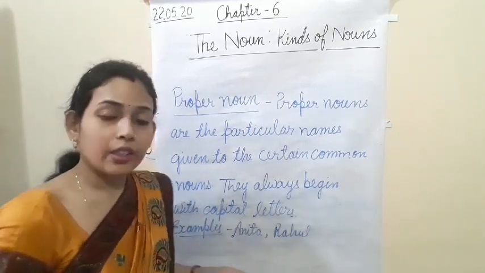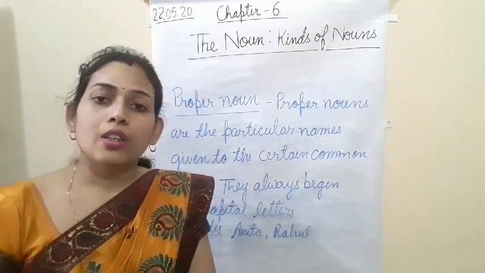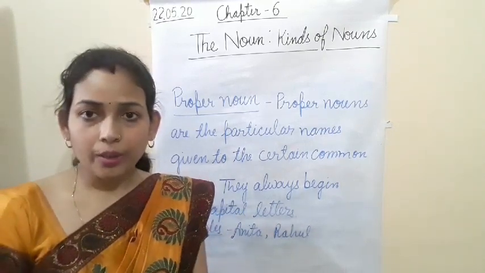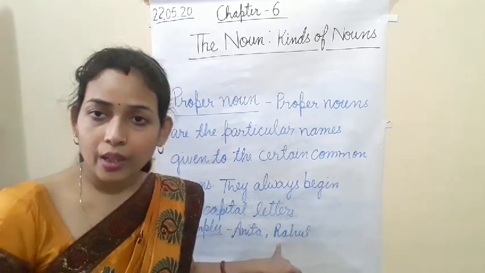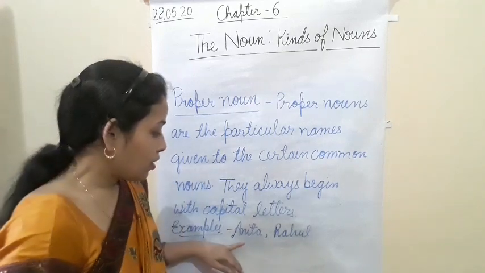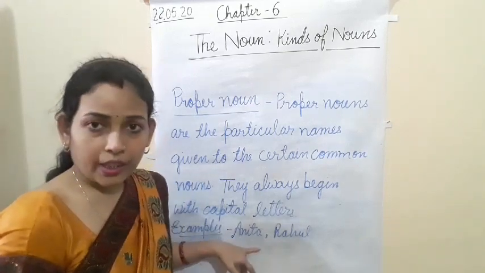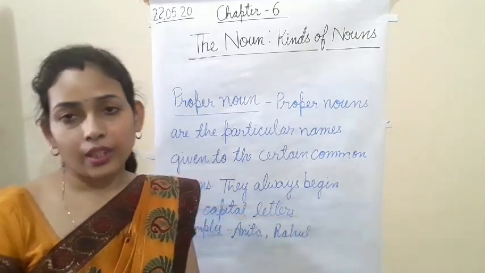Okay. So Anita, Rahul, both are examples of proper noun. Okay. And as you can see, I have written with capital letters the names of persons, places. Names that I have written with capital letters, they always begin with capital letters. Clear?